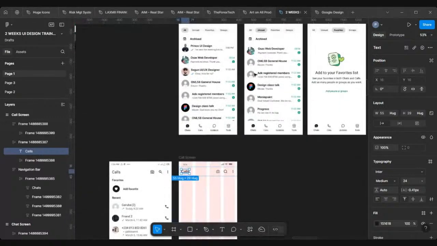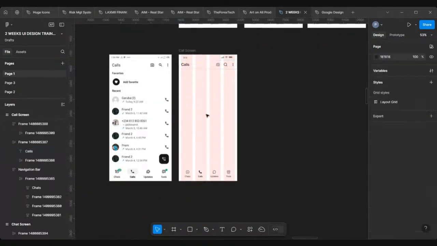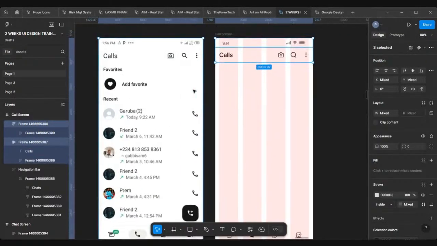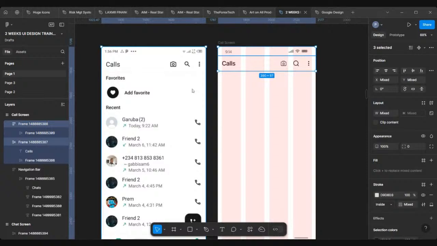Yeah, so that makes sense for calls. So next thing I want to do now is let's start placing our elements. Your elements are your building block. When it comes to UI UX design, you are putting elements together to build your entire UI. Elements are your building blocks.